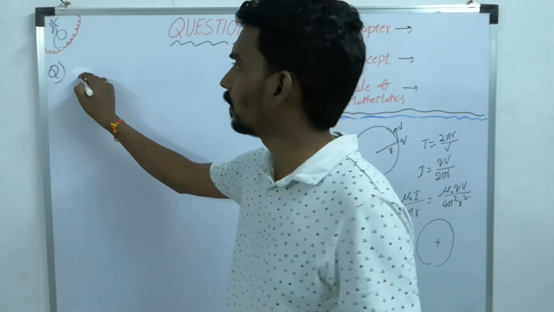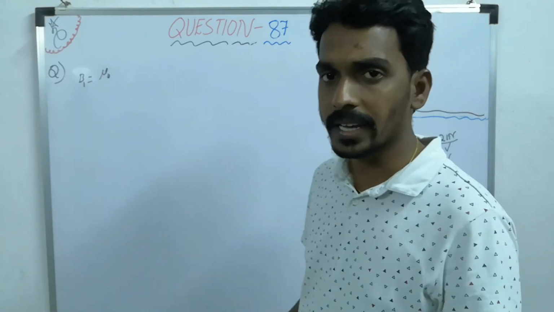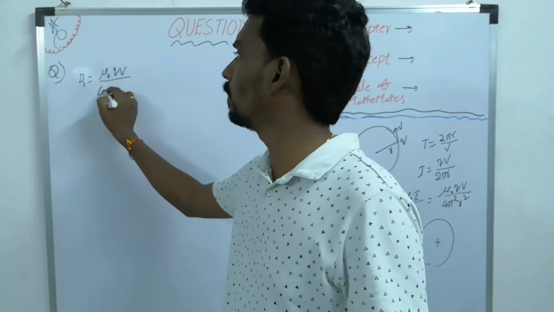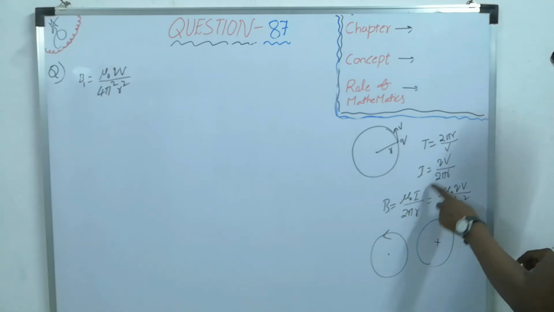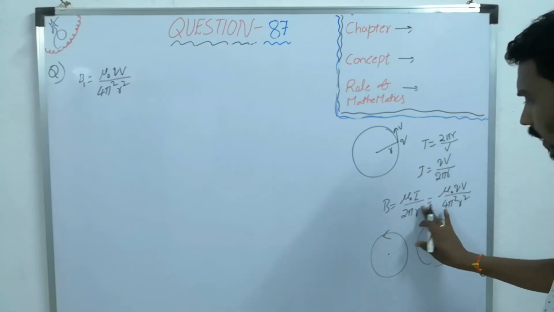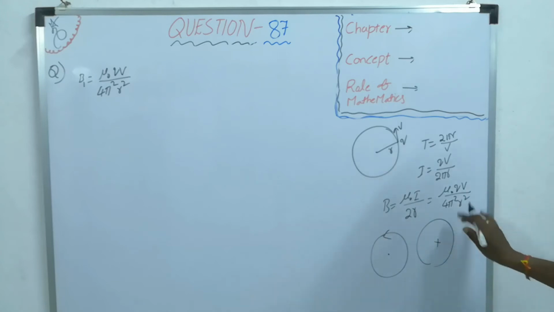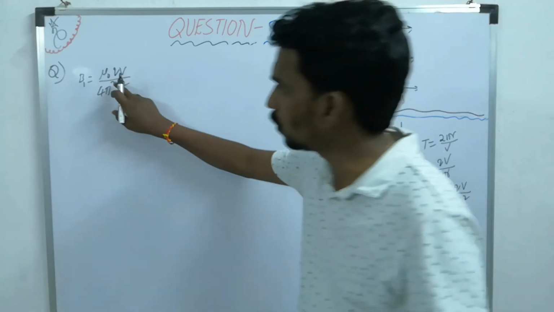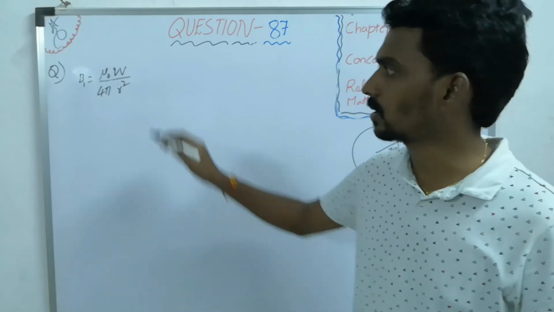Now B1. What is B1? So mu naught qv by 4 pi square r square. Just I substituted the I value. Sorry, the magnetic field at the center is not mu naught I by 2 pi r. It is mu naught I by 2 r. So that it will just become 4 pi r square. So no pi square, just pi. So this is the magnetic field due to the first charge.